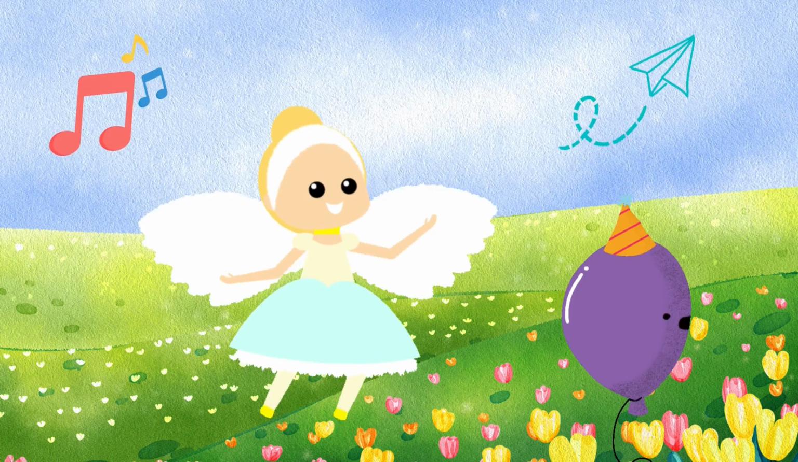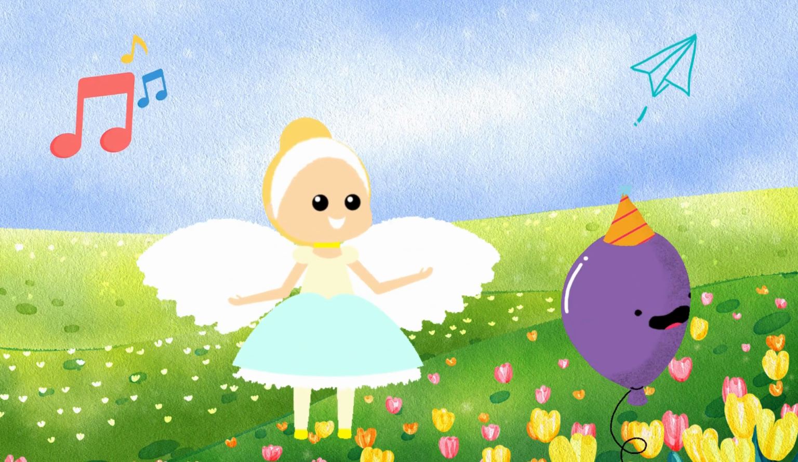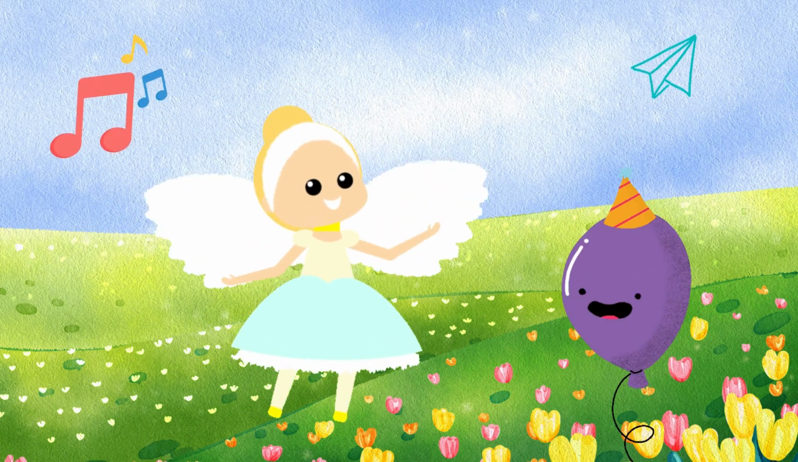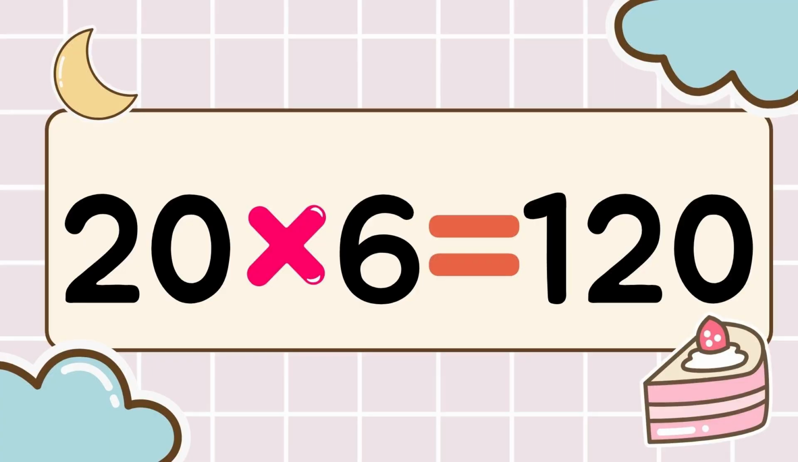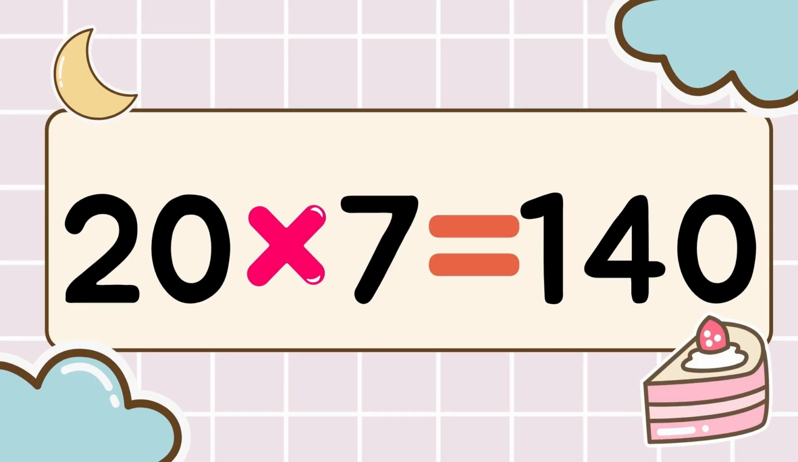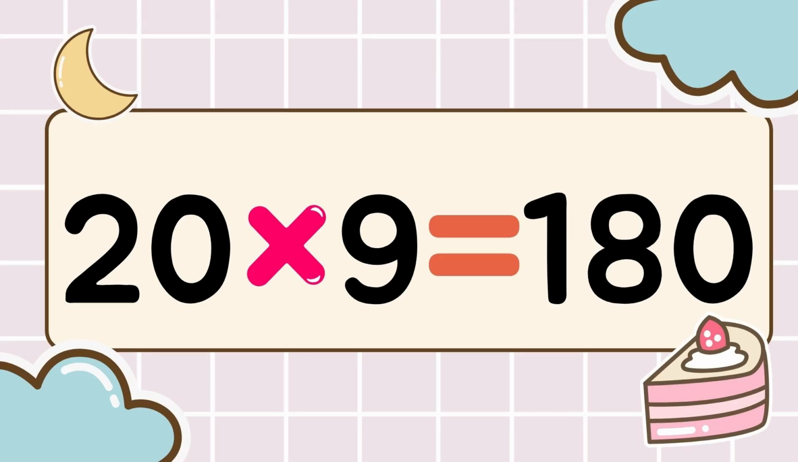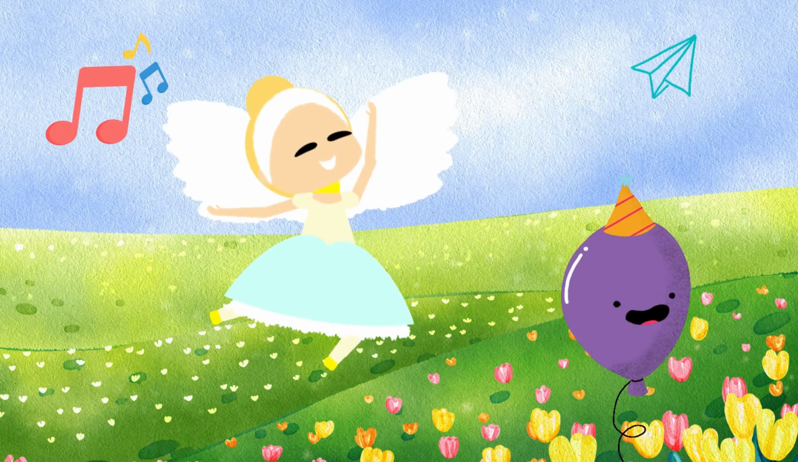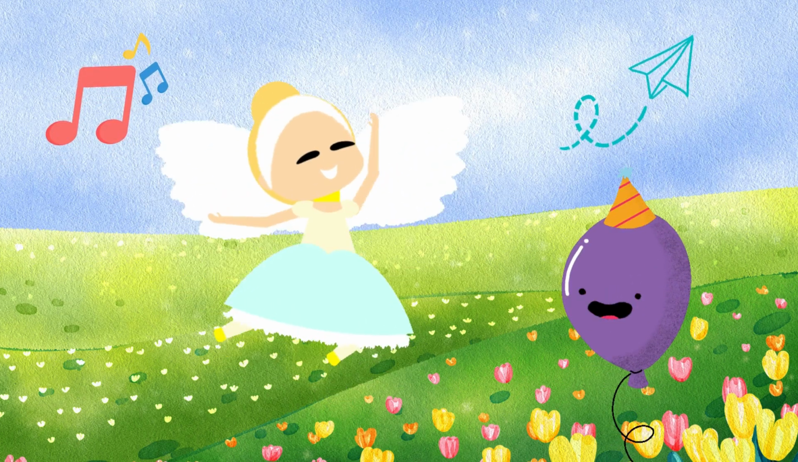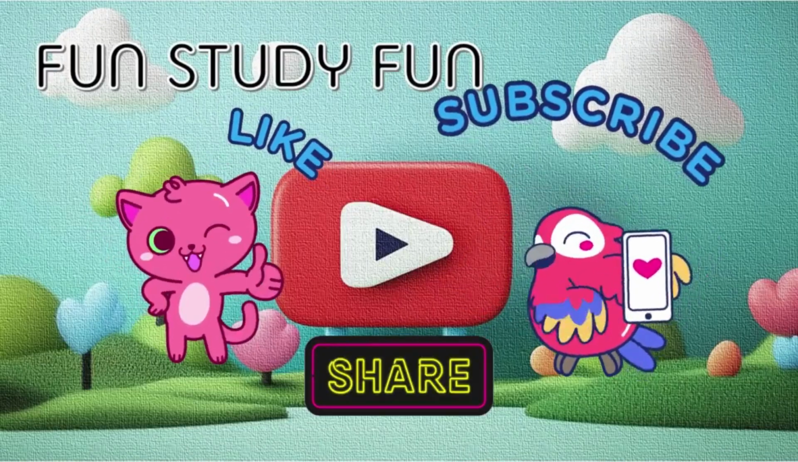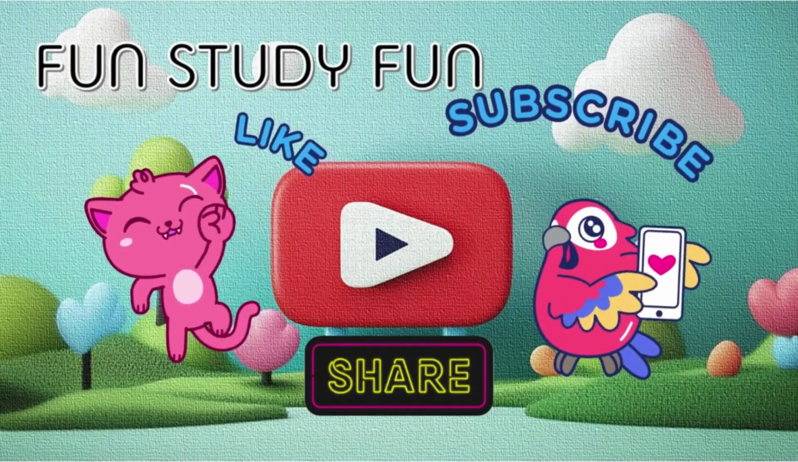Wow! You're a multiplication champion! Fill up your energy. Let's go to the next round. 20 times 6 is 120. 20 times 7 is 140. 20 times 8 is 160. 20 times 9 is 180. Learning times tables is so fun. We are fun, study fun.